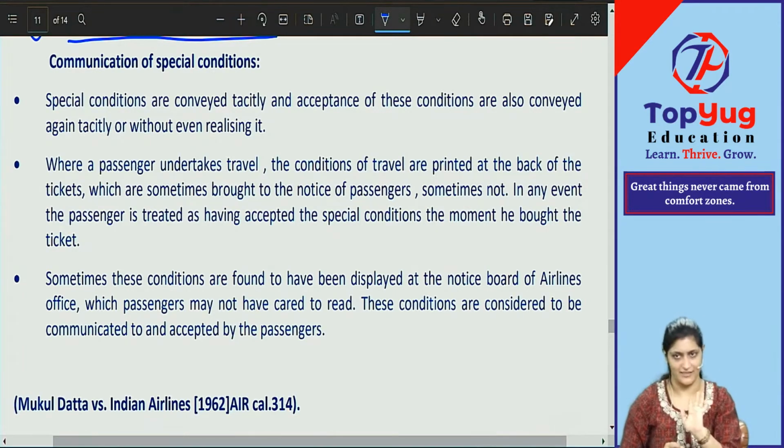That is for instantaneous. Postal: as against the proposer, it is complete when put out in the course of transmission by the offeree to the offerer. And as against the acceptor, when it comes to the knowledge of the offerer, then only is the communication of acceptance complete. Clear? A lot of confusion still, right?